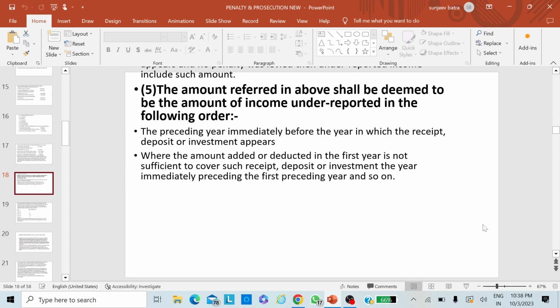We can go through these provisions again, so that I can tell you what will happen when a receipt or deposit or investment appears in a year.